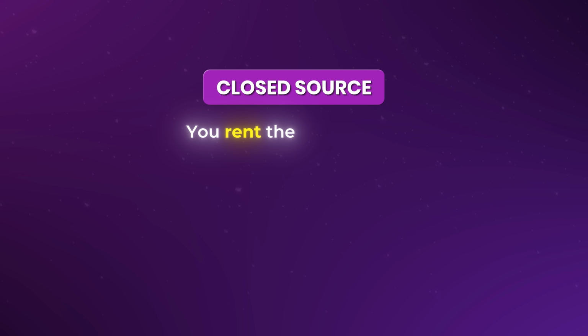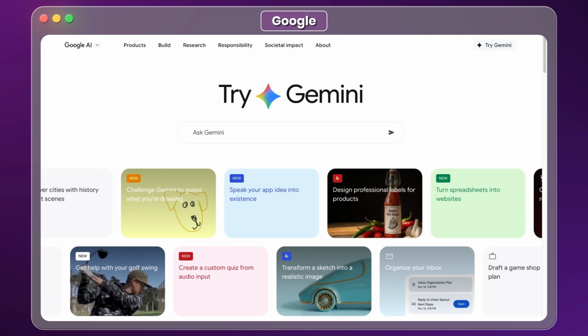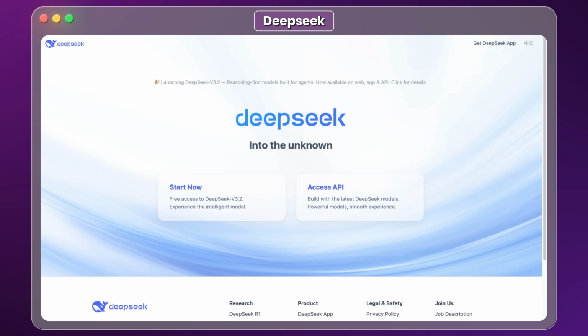To put it in the simplest terms possible, closed source means you rent the intelligence. Open source means you own the engine. For the last 2 years, the closed source giants like OpenAI, Anthropic, and Google dominated the AI world. But then open source Chinese models like DeepSeek changed the equation completely. Suddenly, you could download a model for free that performed just as well as the proprietary ones.